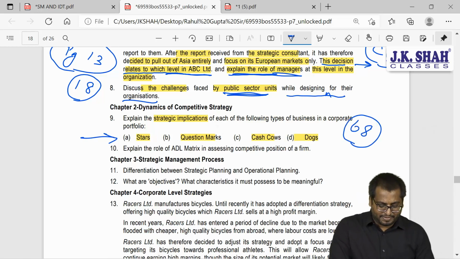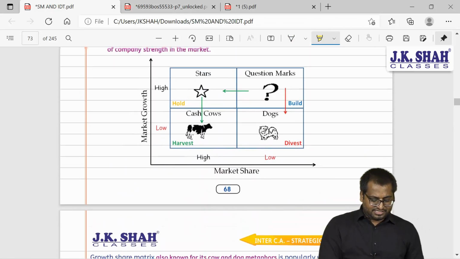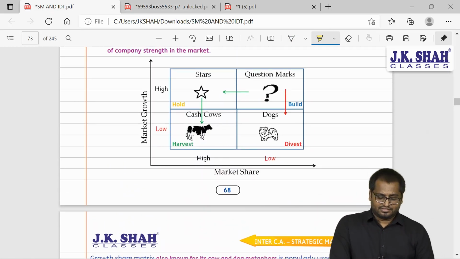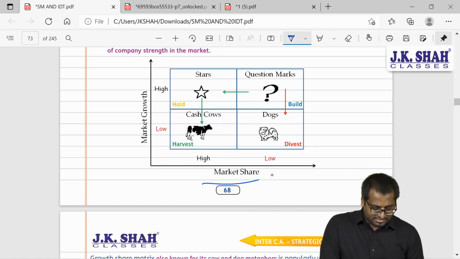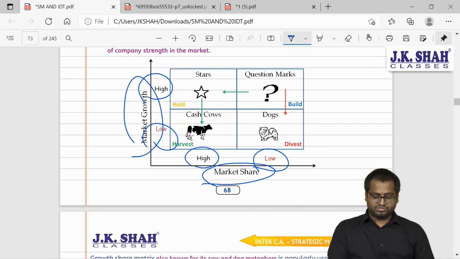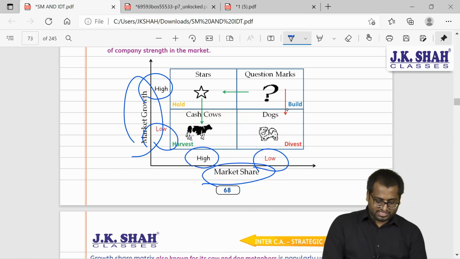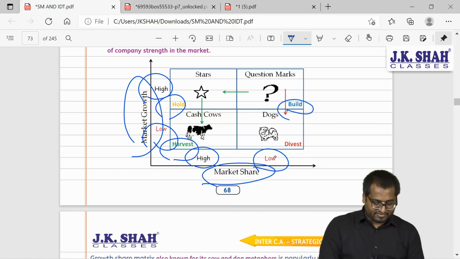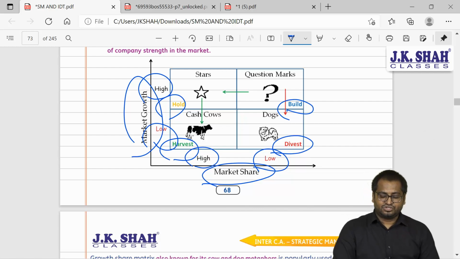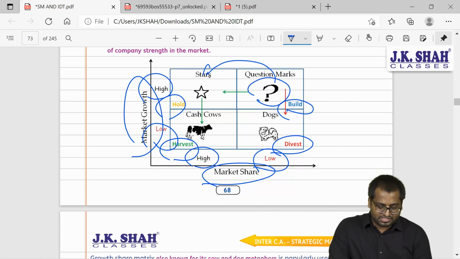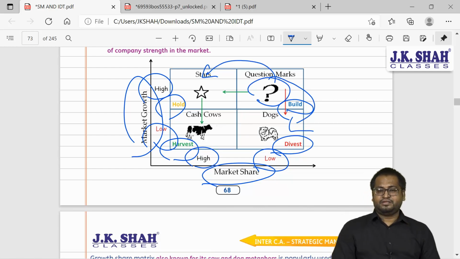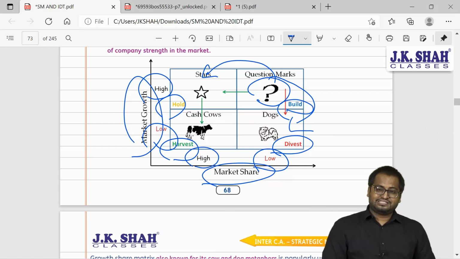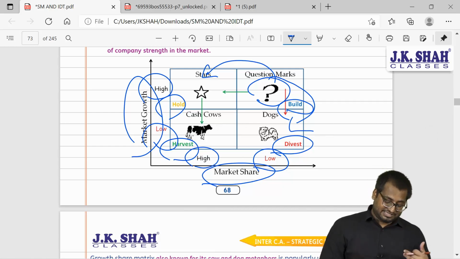So let's read this. See this diagram. I hope you remember this. Market share, market growth, high, low, high, low. This is build, this is hold, this is harvest, this is divest. Few of the question marks will become star, few of them will become dogs. I hope you remember this.